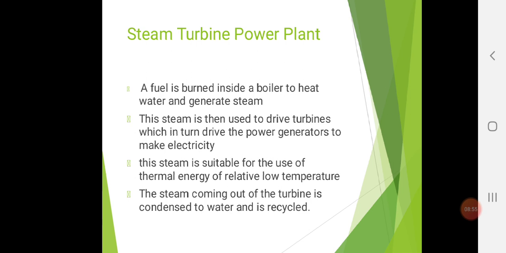Now, let me tell you what the components of this plant are: coal and ash system, air and gas system, boiler house, superheater, economizer, air preheater, cooling system, turbine and alternator.